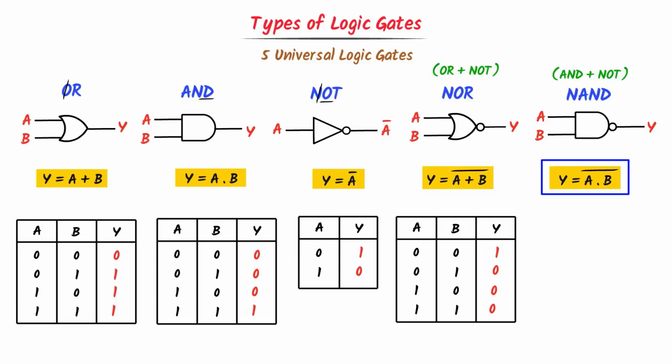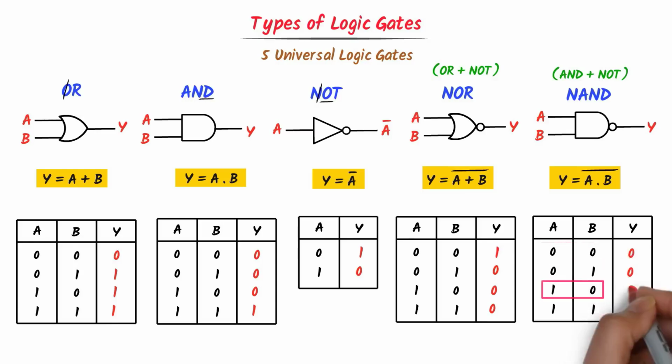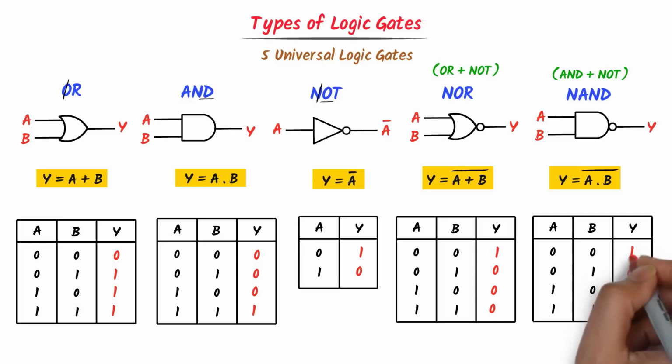So I write AND gate Y equals A dot B, then I put bar on it because NOT gate will inverse it. What about its truth table? Well, consider these possible values of A B. Now AND gate will multiply them. 0 into 0 equals 0, 0 into 1 equals 0, 1 into 0 equals 0, 1 into 1 equals 1. While the NOT gate will inverse them. We know that inverse of 0 is 1 and vice versa. I write 1, 1, 1 and 0. Hence this is the truth table of NAND gate.